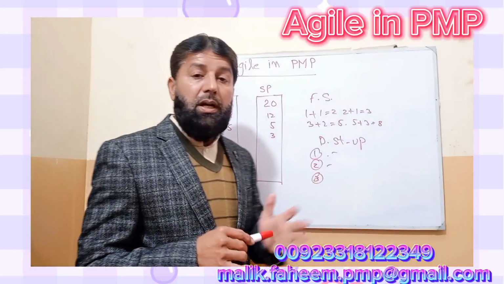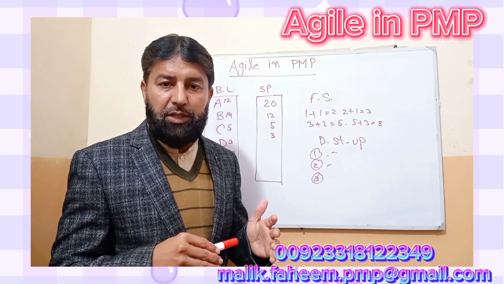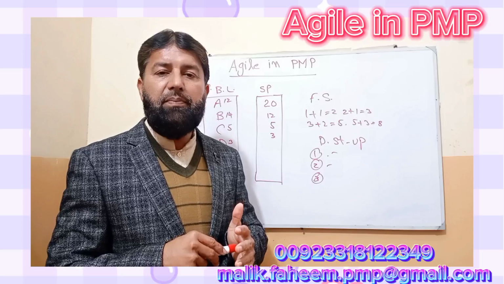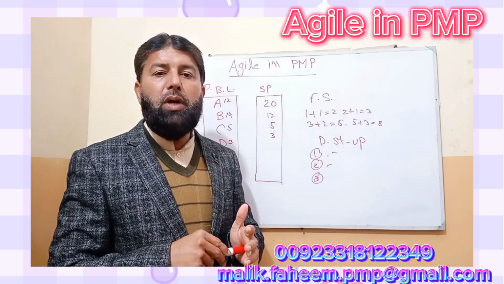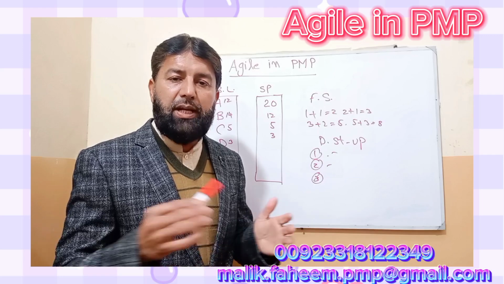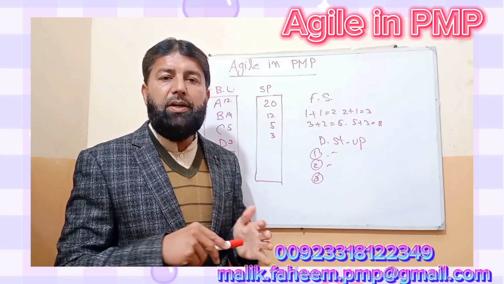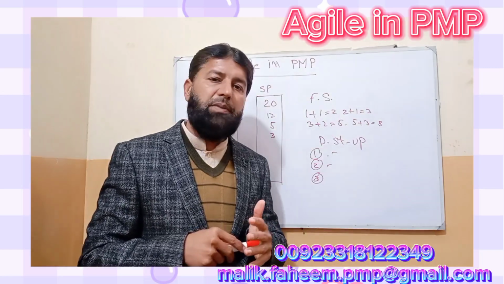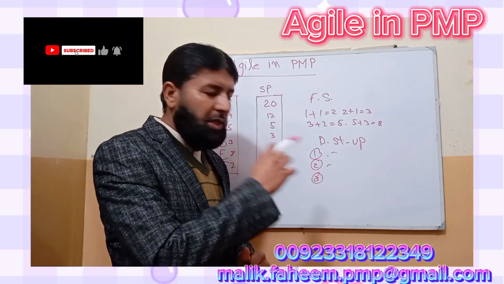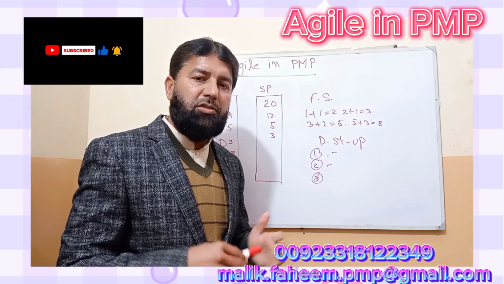And we try to get a cross-functional team. An I-type team member is a person who has mastery in one field, or a T-type team member who has mastery in one field but also has knowledge of other fields. We try to get a normal team member who has knowledge of other fields but not in-depth knowledge of all the fields. And then after that, the team will keep on working, and when the product is complete, the team will do the sprint review.